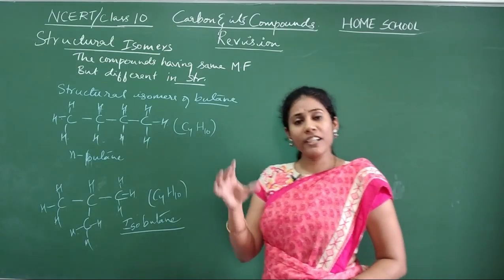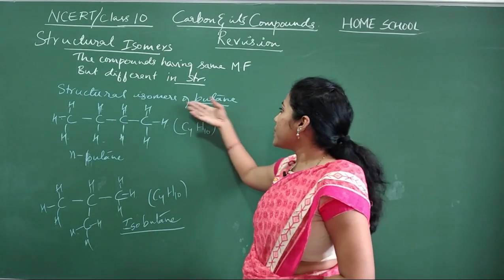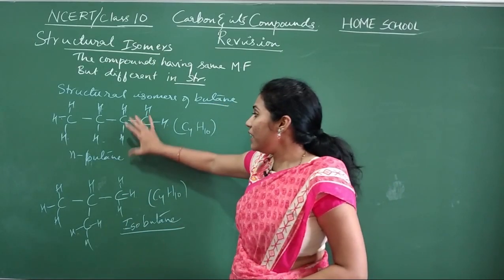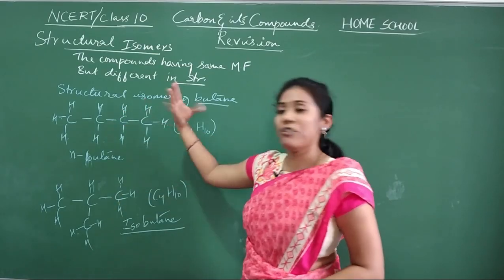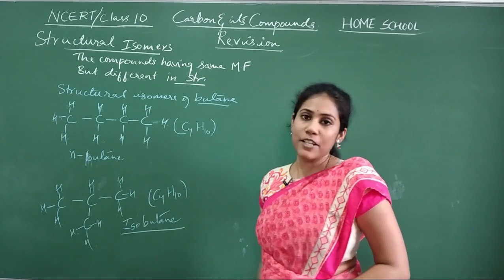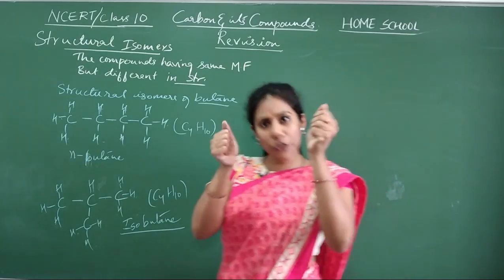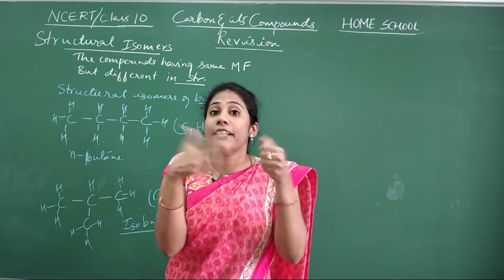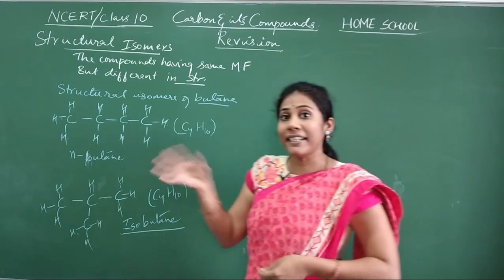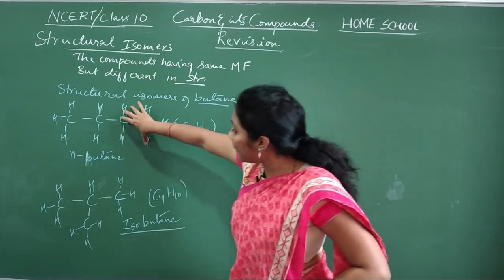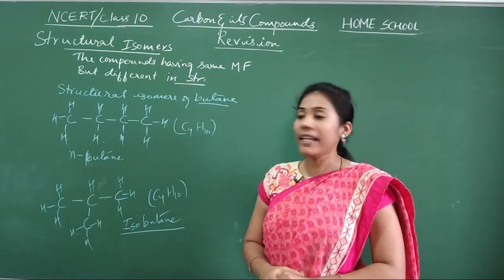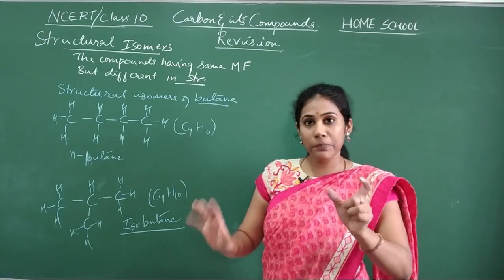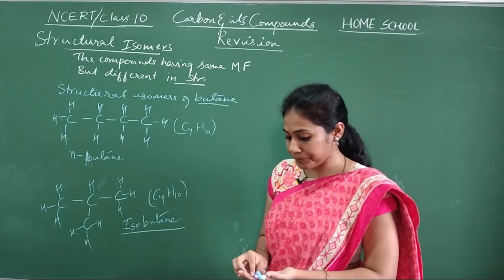Whenever a question is asked, write the structural isomers of butane, you have to mention these 2. Many of you will mention only 1. No, when you mention 2 compounds, only then will you call them isomers. Isomers means 2 compounds. You are studying what the similarity between them is and what the difference is. So you have to show both similarity and difference by putting their structures and formula. If you write only one structure, 0 marks will be given in the examination. Keep this in mind.